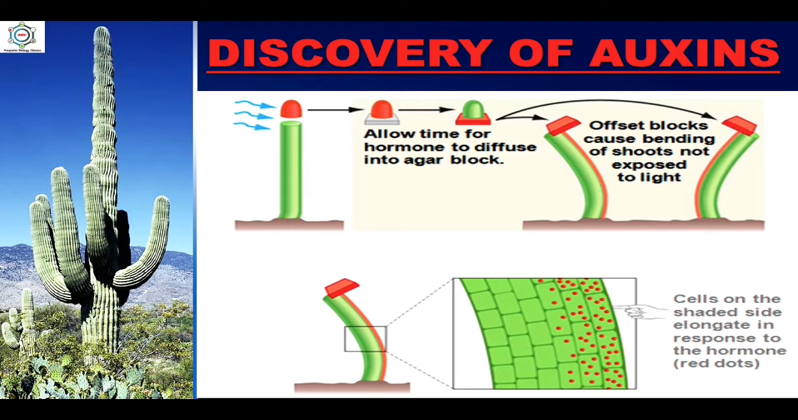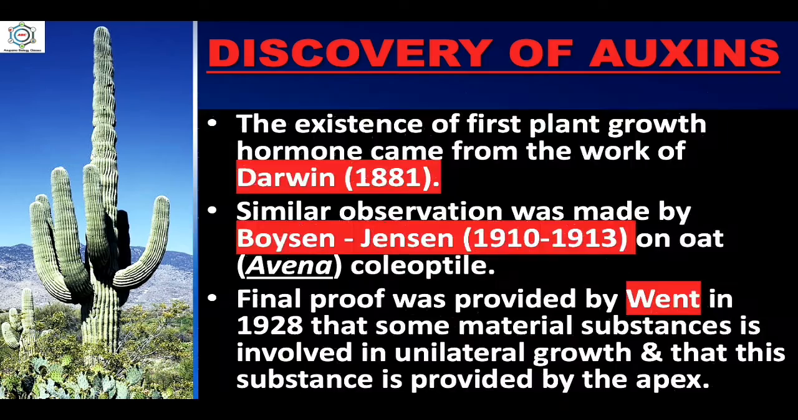He placed several decapitated tips of Avena coleoptile over a thin block of agar-agar. The agar block was allowed to stay for some time. The block was then cut into small pieces, and each piece was placed eccentrically on the cut end of the coleoptile as shown in the figure. The characteristic bending was observed, though the experiment was performed in darkness.